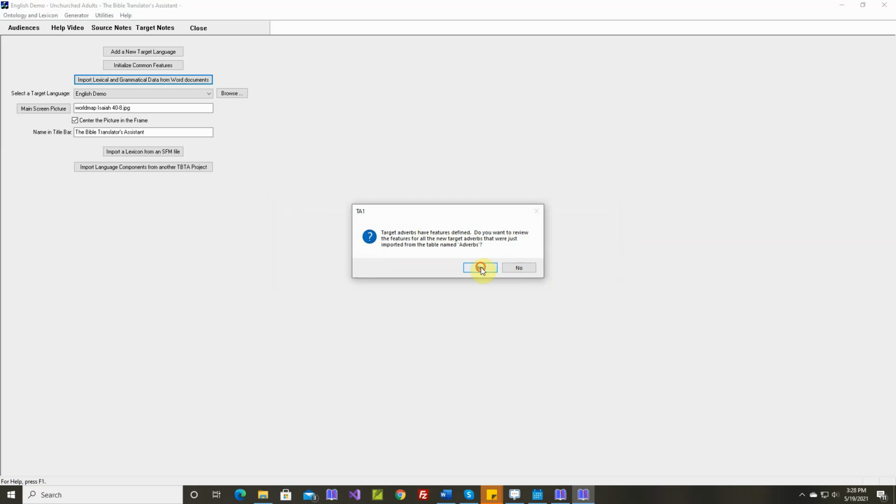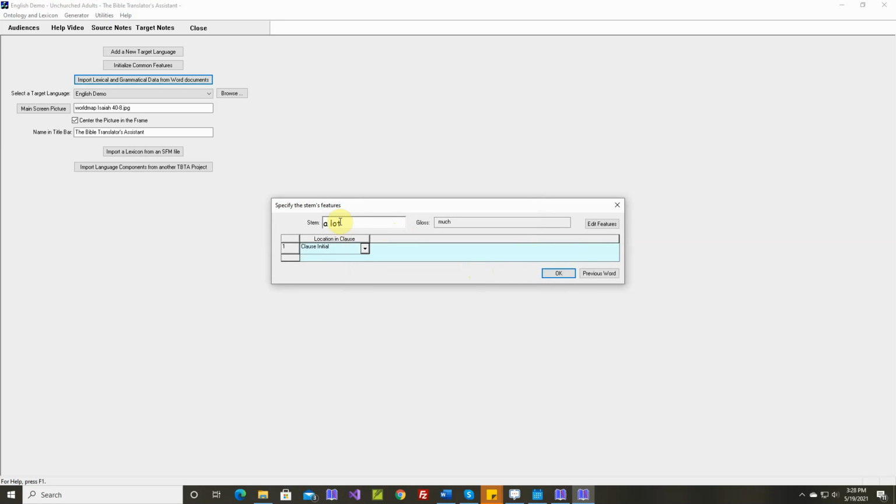Adverbs have features defined, yes. A lot. Okay, here, this is like he loves her a lot. He exercises a lot. Let's put this clause final. This isn't like he ate a lot of bananas. He ate a lot of apples. This is like he loves her a lot. So clause final. Again. John washed the car again.